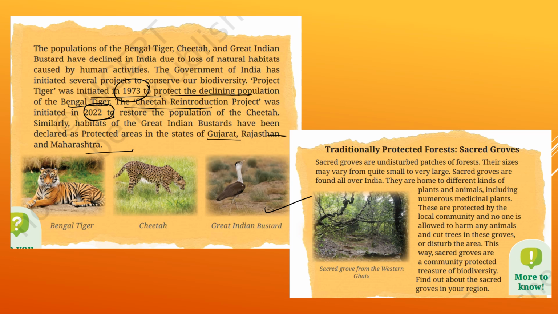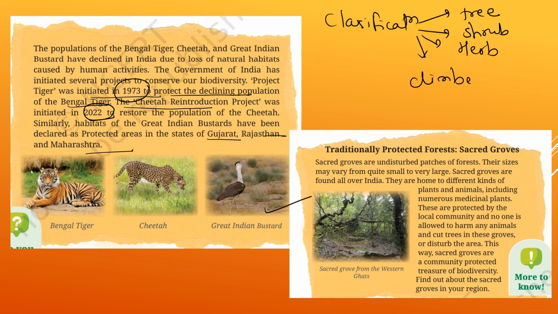So in this way, from this chapter, what you can remember is the classification of plants, I'm writing here: tree, shrub, herb, climber, and creepers. This much. And the examples from all these, I'm coming with the video where you will see all the examples there. And what about the habitat? This much is important from this chapter.